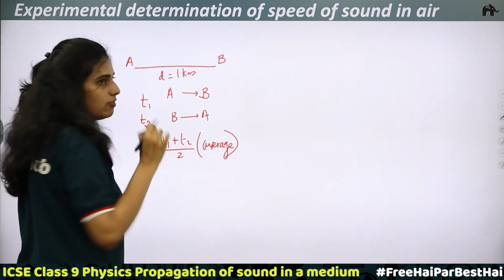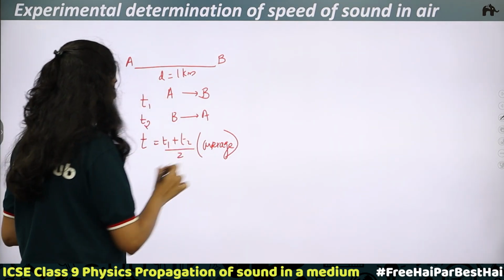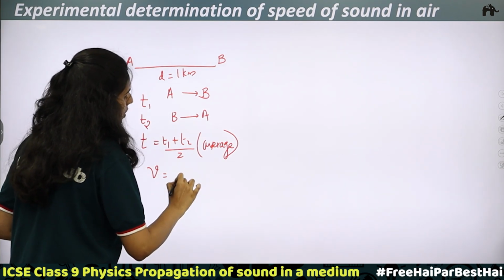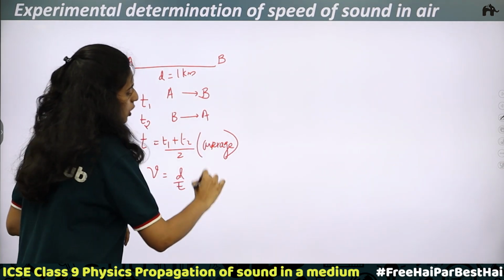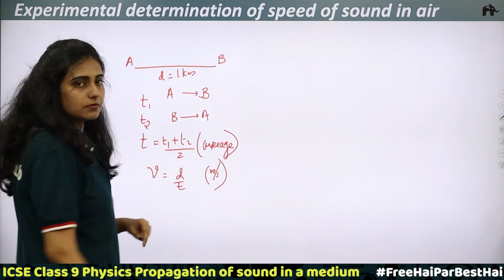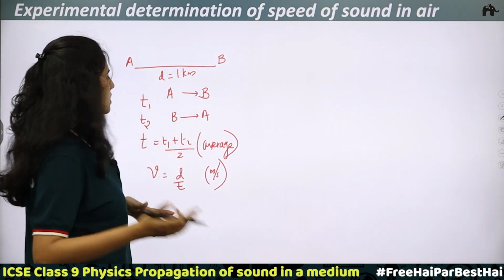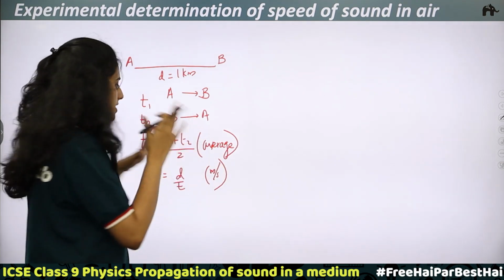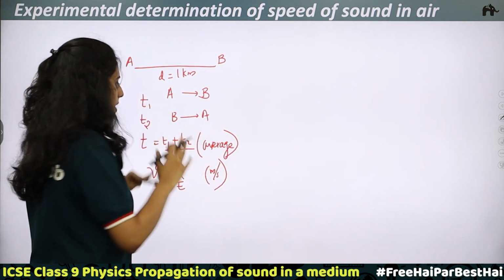Okay, so here we have got the time, we know the distance, and the speed can be calculated. Speed v is equal to distance divided by time. You will be getting it in units of meter per second. Clear? That is, 1 kilometer is 1000 meters and time you will be getting in some seconds. So this is what happens.